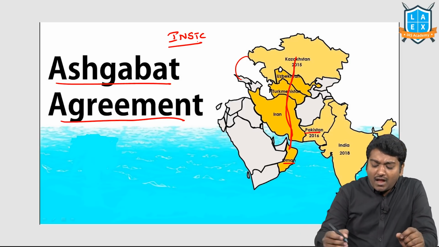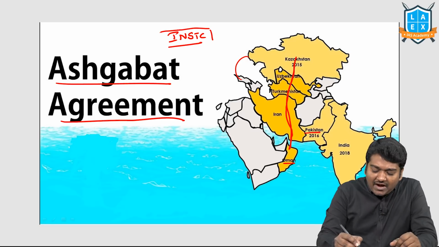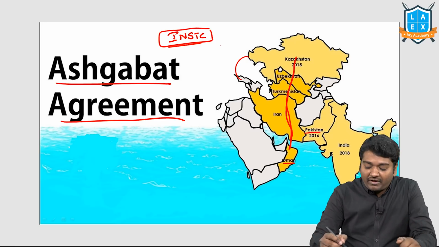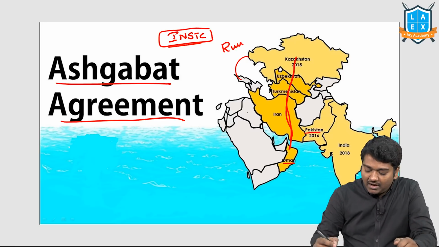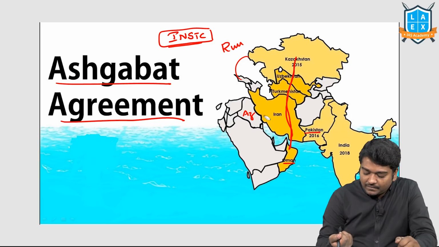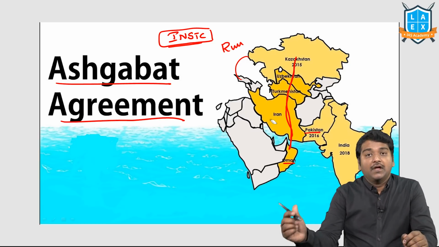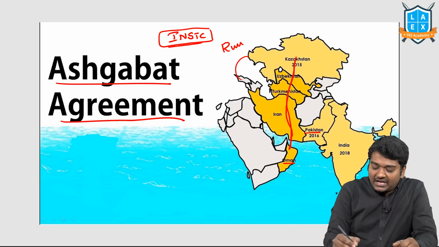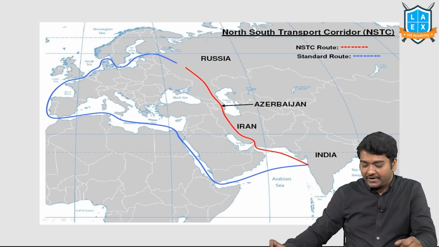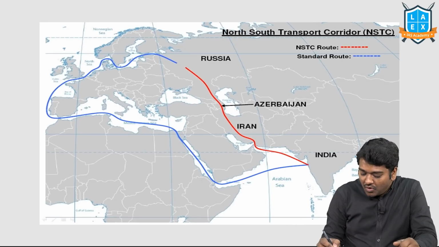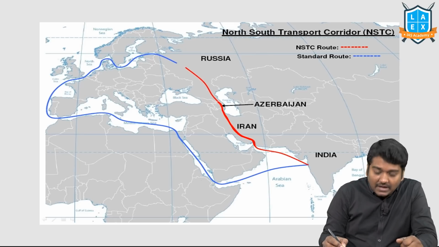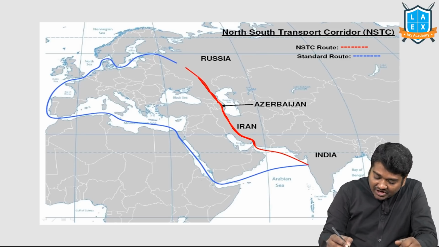But I want you to know that we have the international north-south transport corridor, which tries to connect Russia with Azerbaijan and Iran. So now we are actually talking about the international north-south transport corridor. Can you see here? You have Iran, you have Azerbaijan, you have Russia.